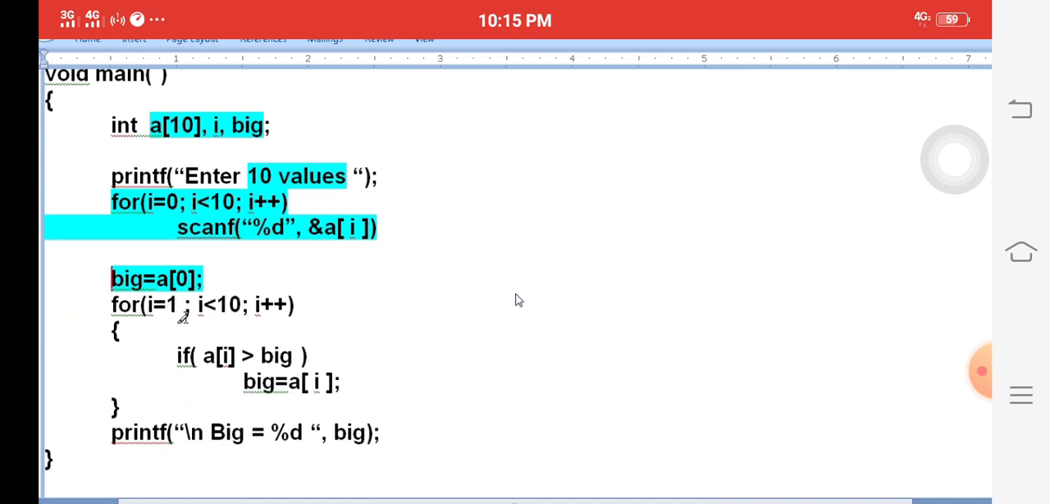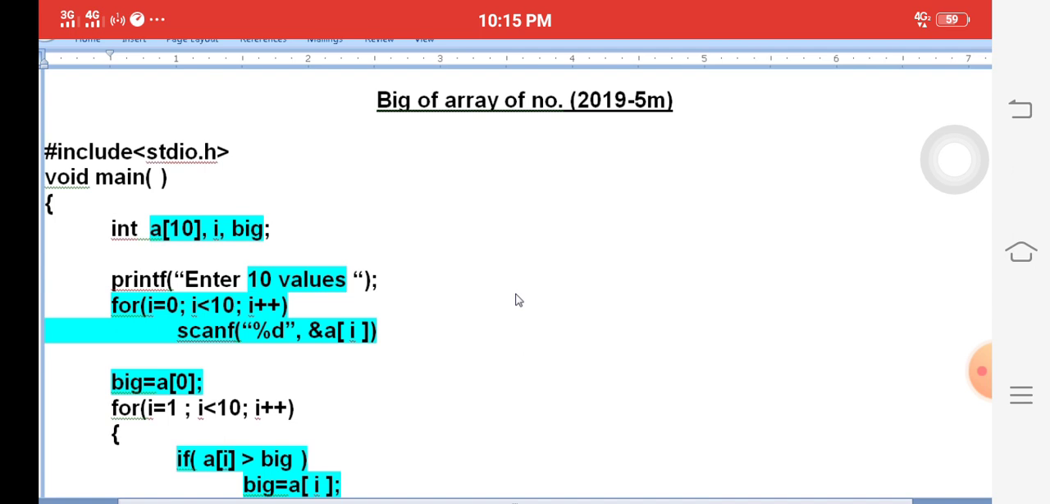Then check the second element onwards with an if condition. Then change the big value. After completing the for loop, the biggest element is stored in big. Simply print the big element. This program was a 5 marks question in last year's 2019 paper.